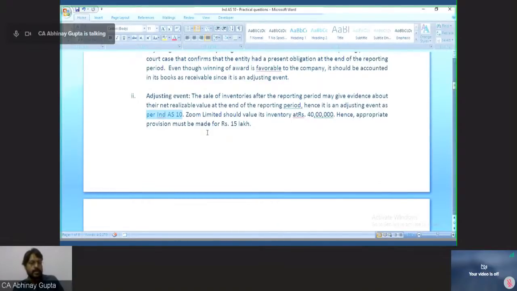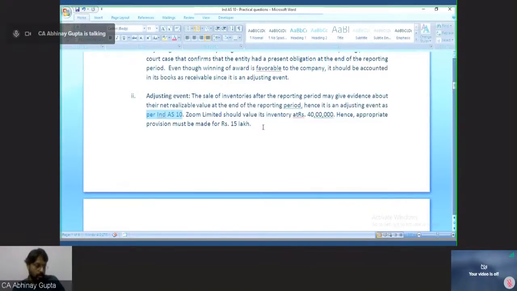So there was evidence, there were conditions existing at the end of the reporting period, that the new model has already arrived. So this may have an impact on the model which I have purchased, and the subsequent announcement of a lower price for the new model caused an impairment on my mobile phones, which are of the older version and high priced. Hence I need to make a provision for the write down of my inventory value by the differential amount.